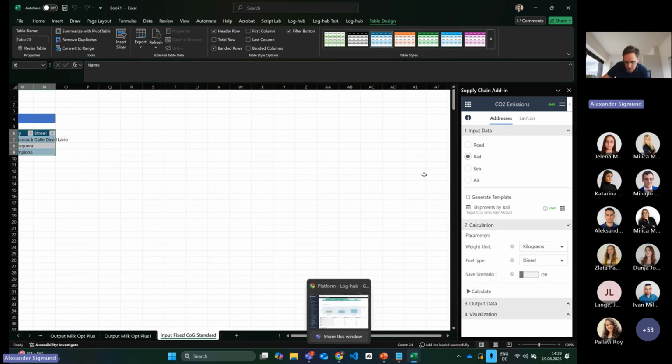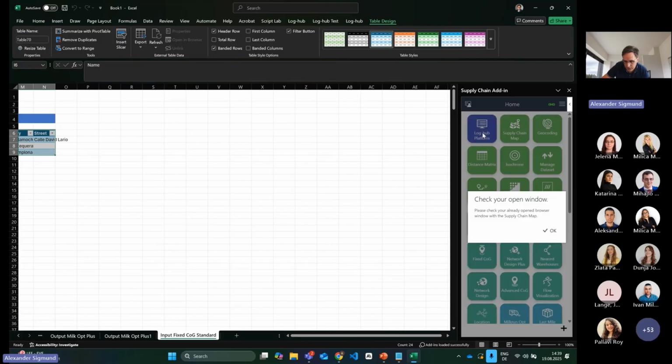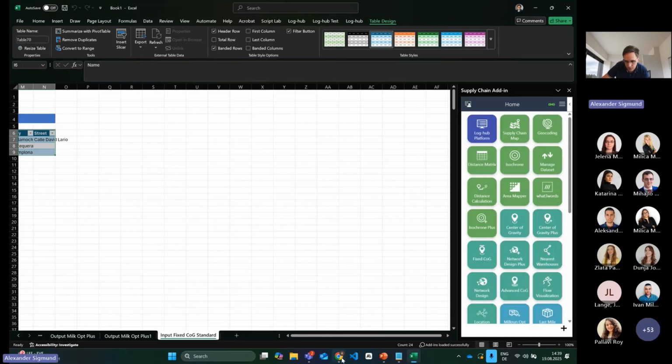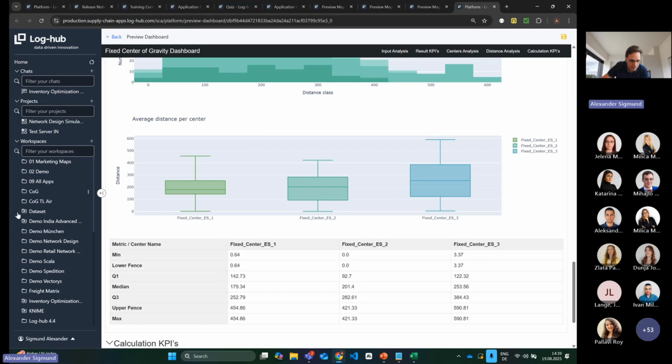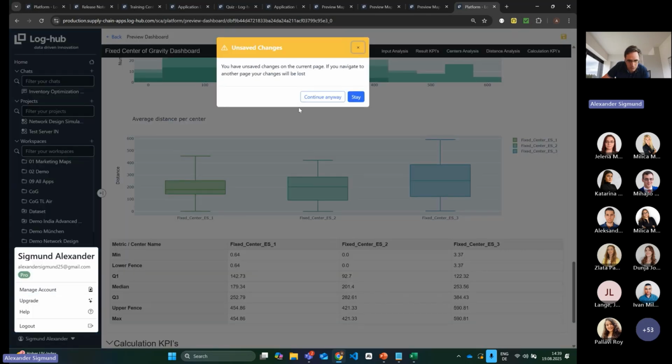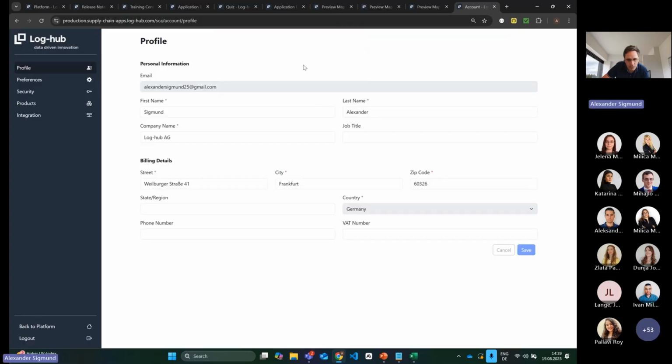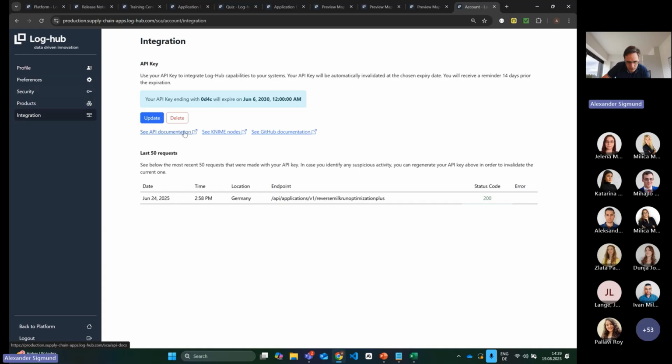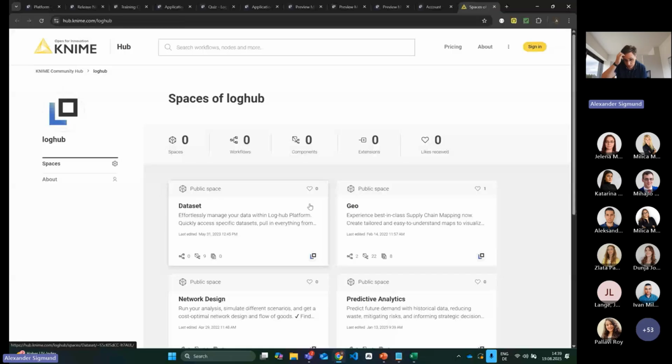If you are interested in how to get to the 9 nodes again, just a quick topic. If you go on the platform and go under manage account, continue anyway, then you go to integrations. And then you have either the API documentation, and here you also have the 9 nodes.